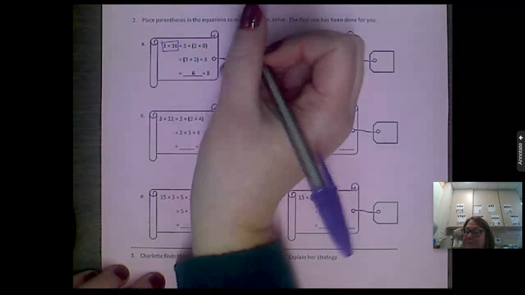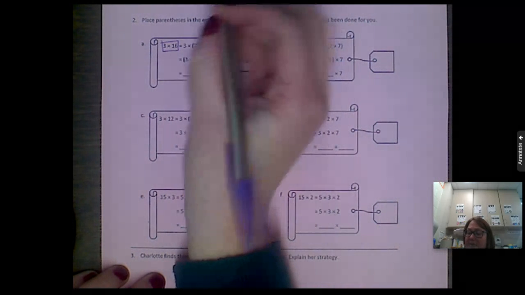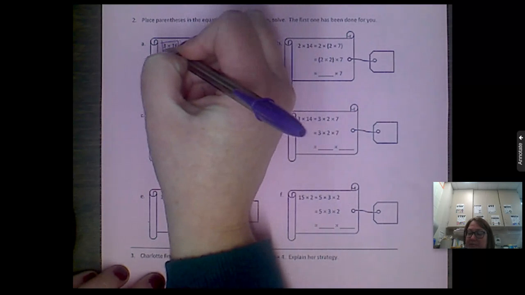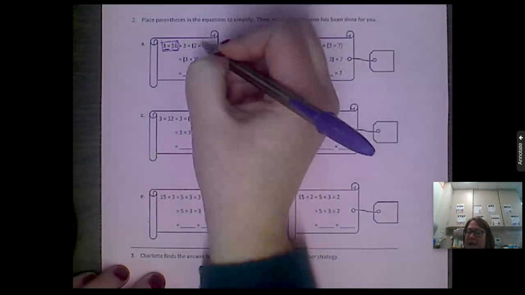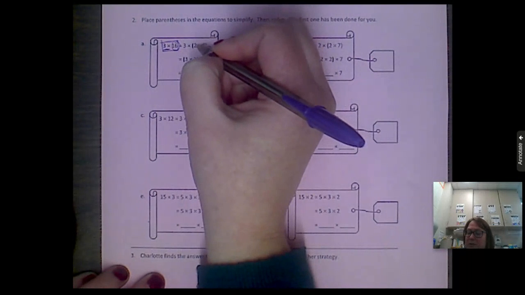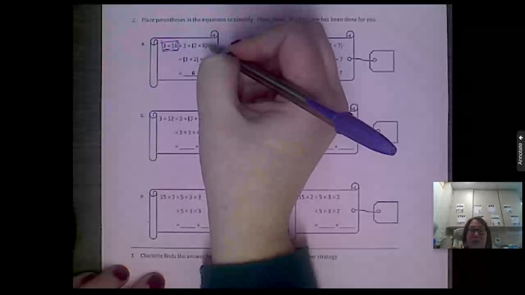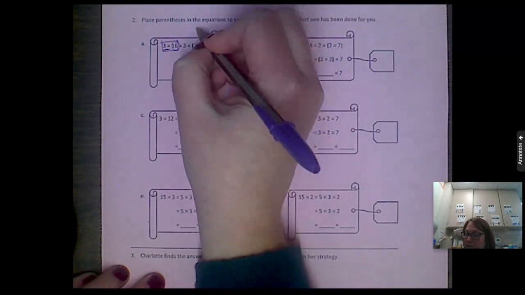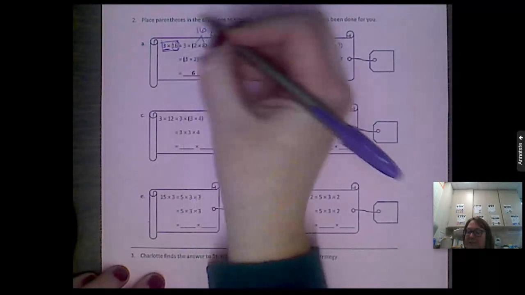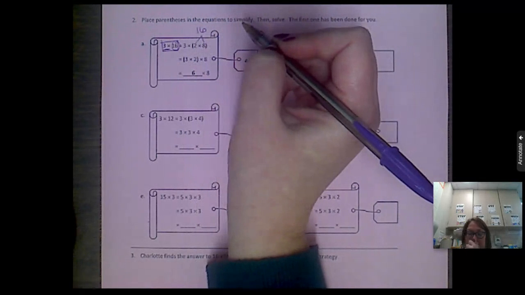So I have 3 times. Well, there's my 3 right there, 3 times. So that's the same. I'm going to take that 16 right there, and that's where I'm going to break up. So I've got that 2 times 8, because 2 times 8 equals 16, right? So that's where they came up with that 2 times 8. So 3 times 2 times 8.